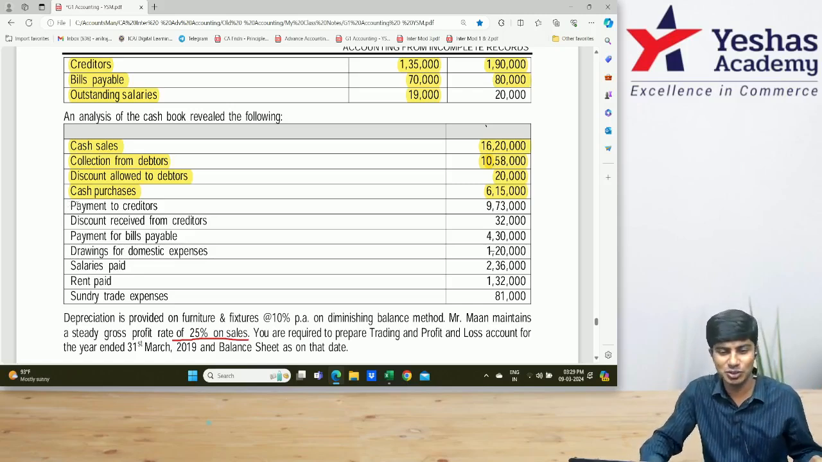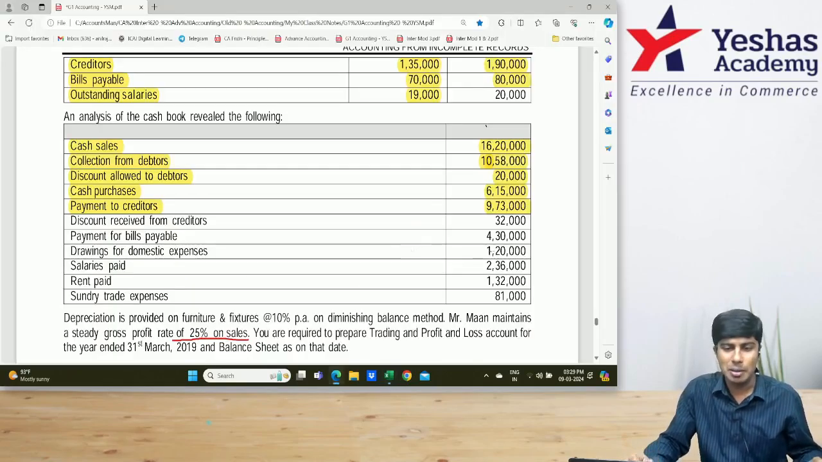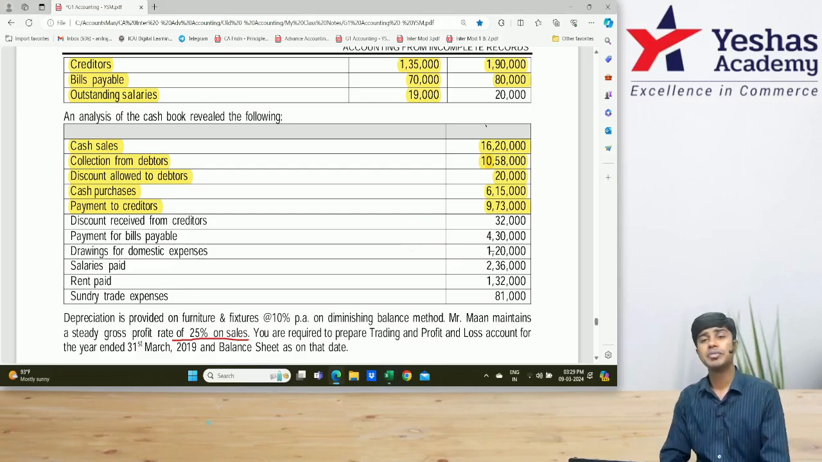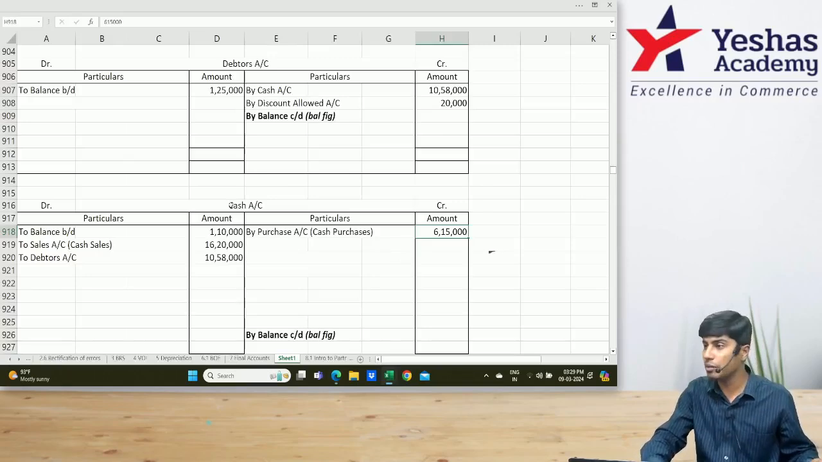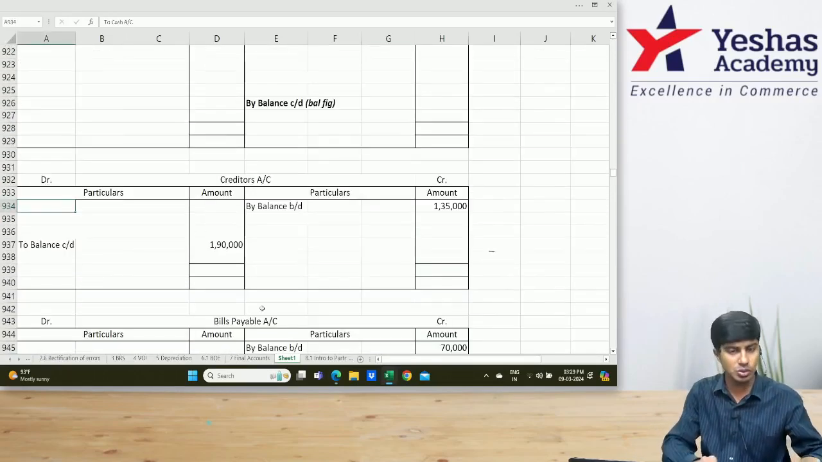Payment to creditors. How much is it? 9,73,000. Did we write 6,15,000 two places? Yeah. Payment to creditors is 973. What is the journal entry when you make payment to creditors? Creditors account debit to. Very good. Creditors account debit to cash. In my creditors account, I'll write debit side to cash account. How much?